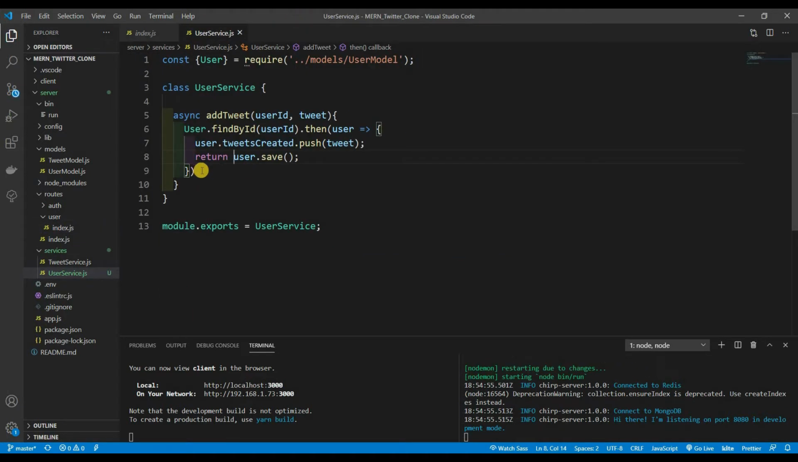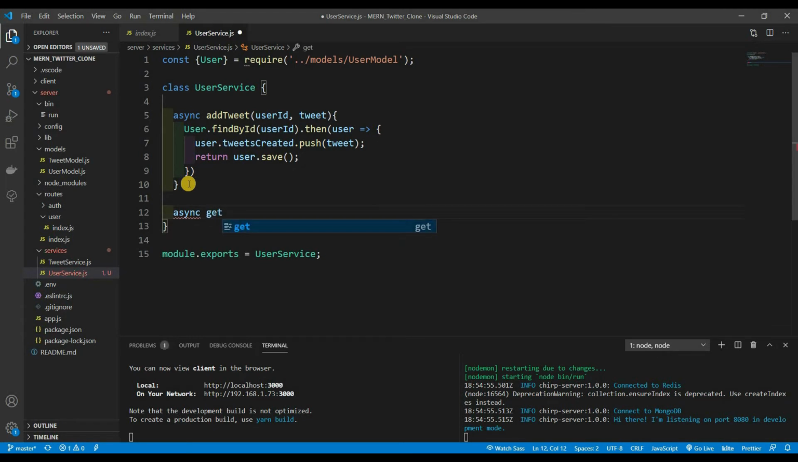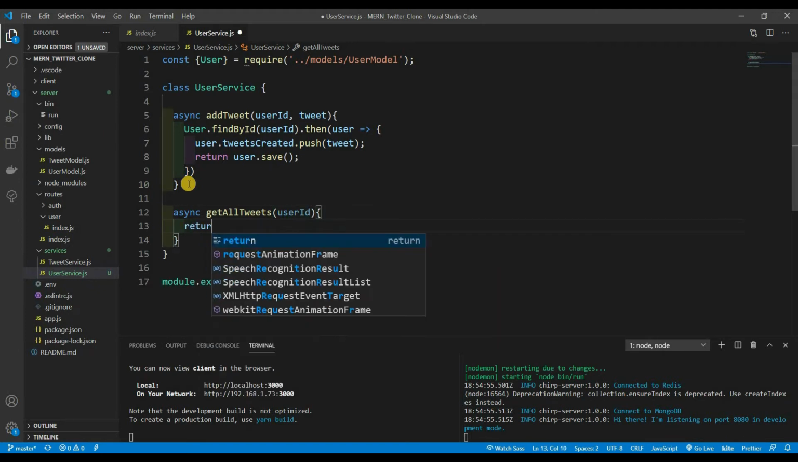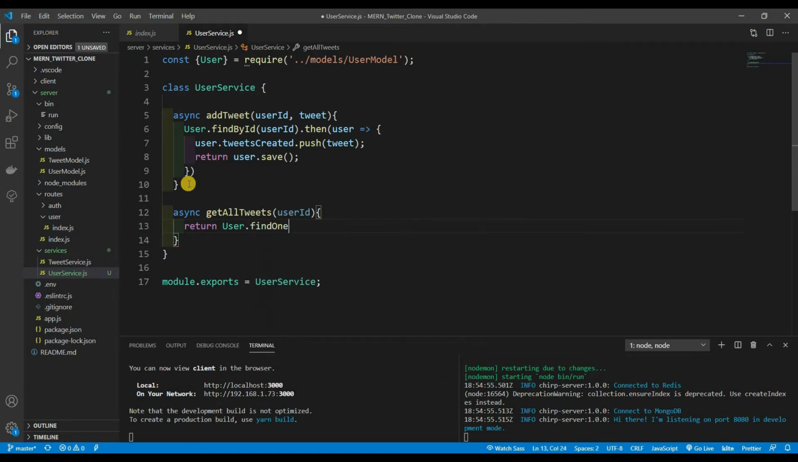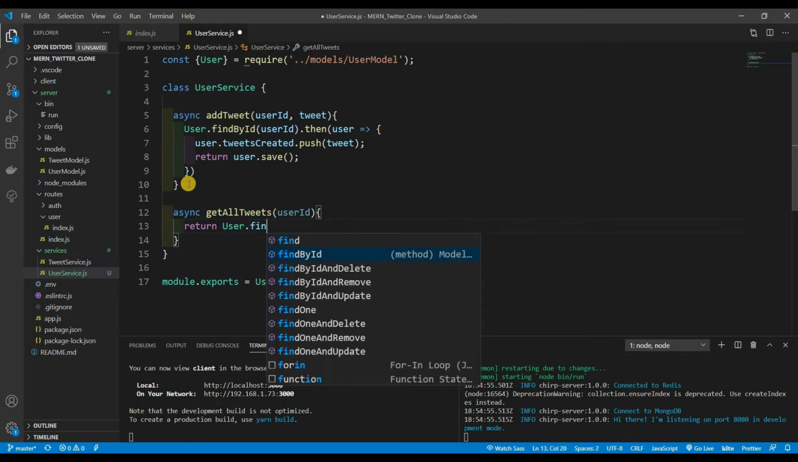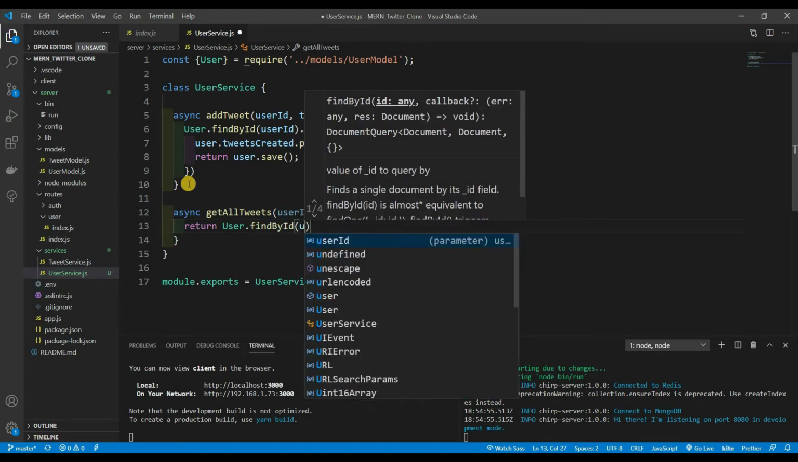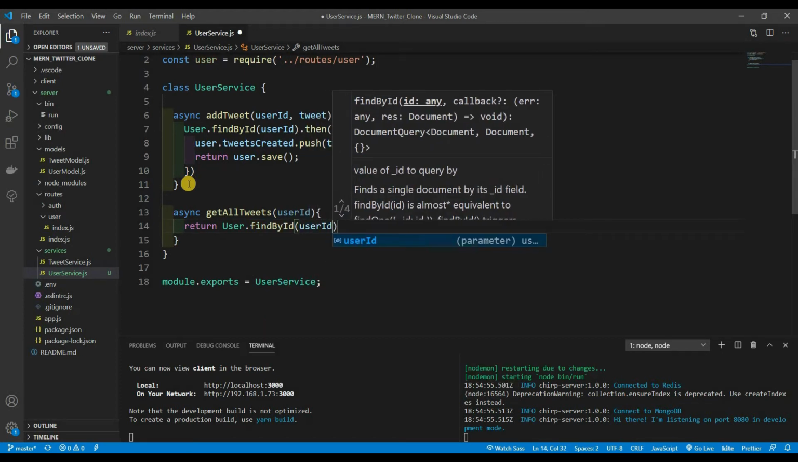And then let's do one for grabbing the tweets, right here. So async getAllTweets, that makes more sense, right? Get all tweets from the actual user. So user ID, that's all we need. And right here, we're going to simply return user.findById, not findOne, findById, passing in the user ID.